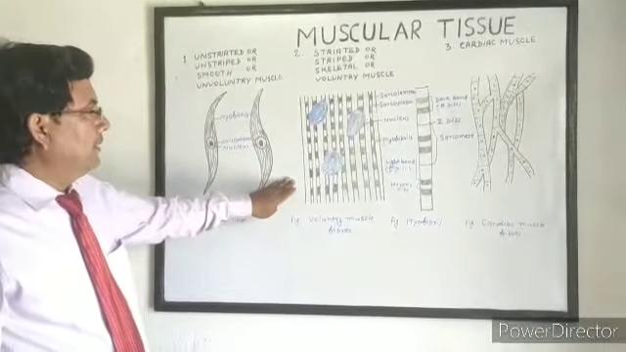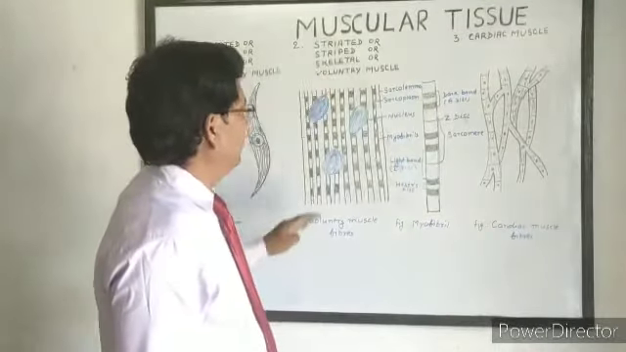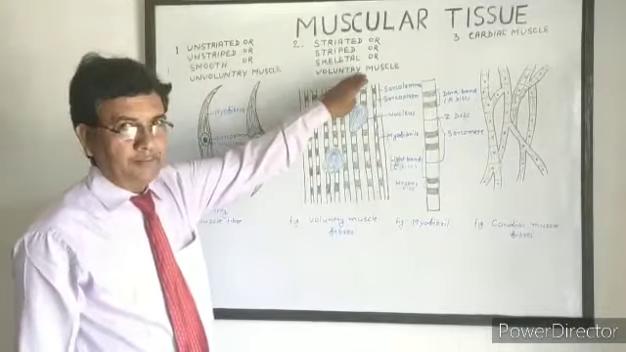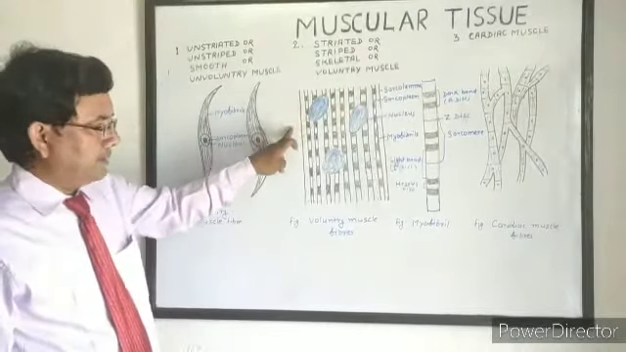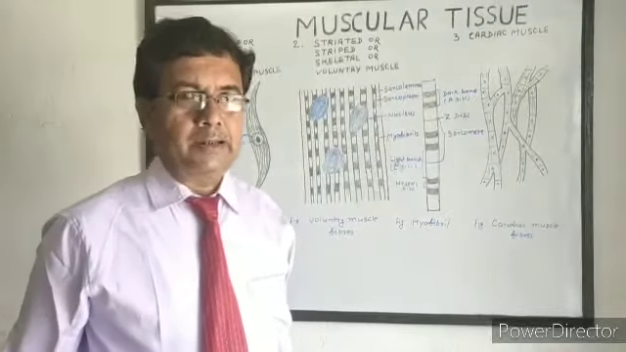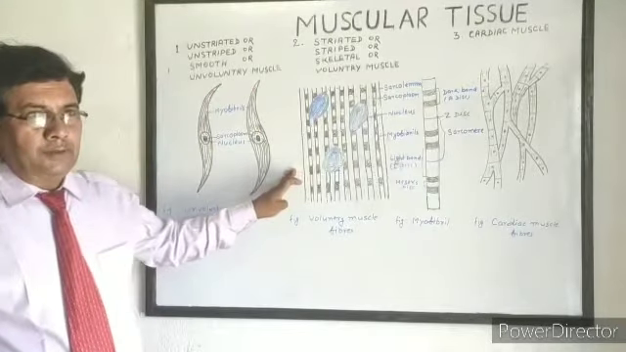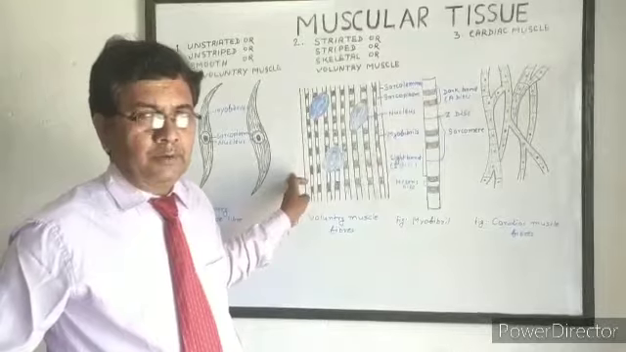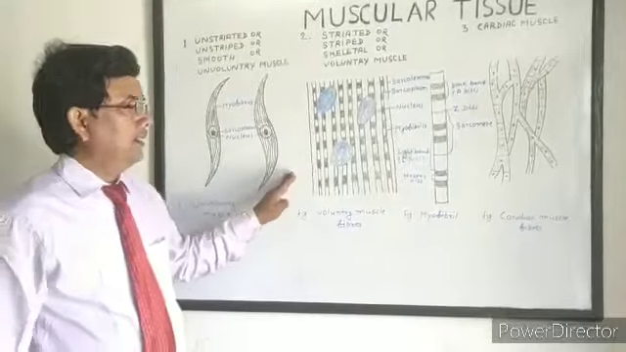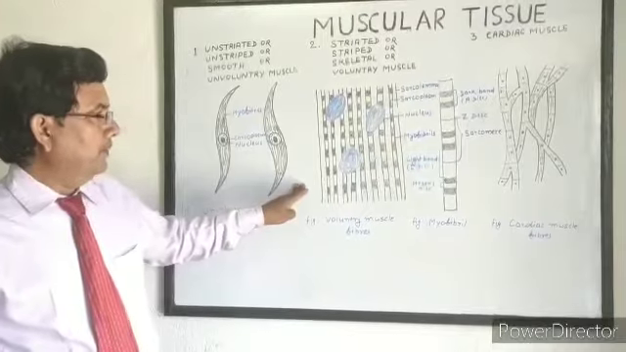Next muscle is striated or striped or skeletal or voluntary muscle. Because of its structure, it is called striated or striped muscle. It is attached to our endoskeleton, so it is called skeletal muscle. Its function is under the control of our will, so it is called voluntary muscle.